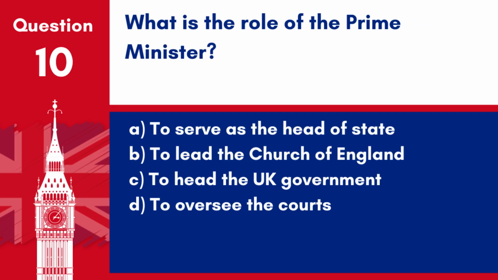Question 10. What is the role of the Prime Minister? A. To serve as the head of state. B. To lead the Church of England. C. To head the UK government. D. To oversee the courts. Answer C. To head the UK government. The Prime Minister's role is to lead the UK government and oversee its operations.